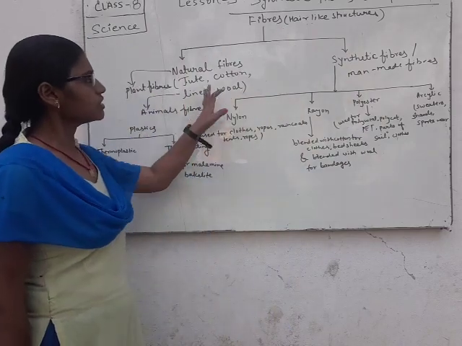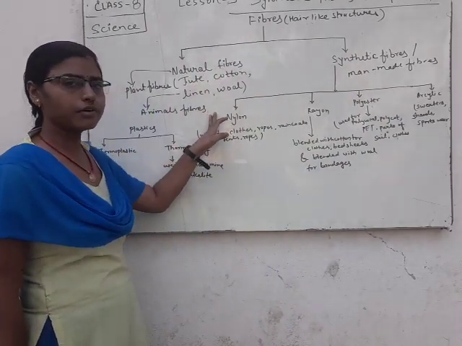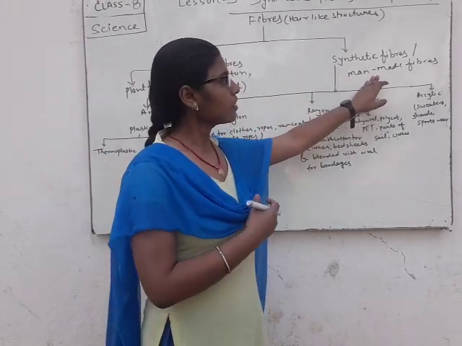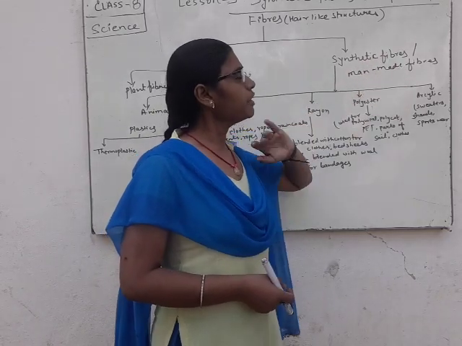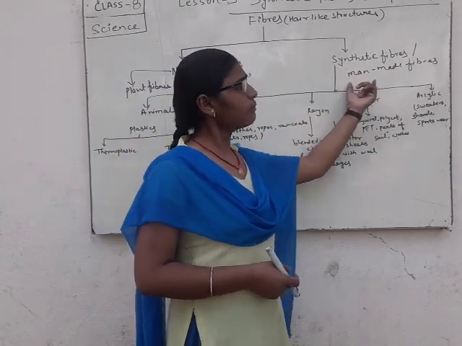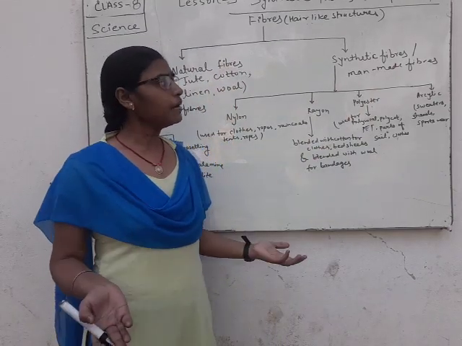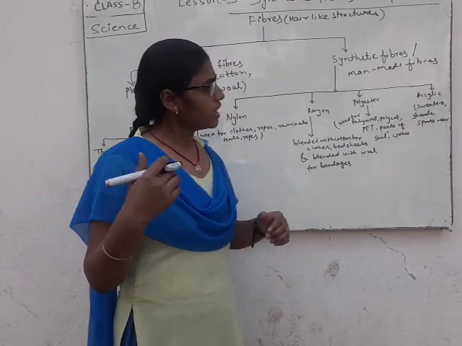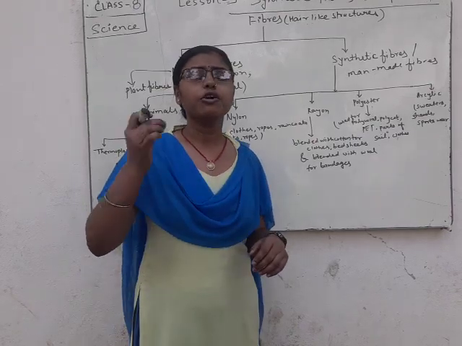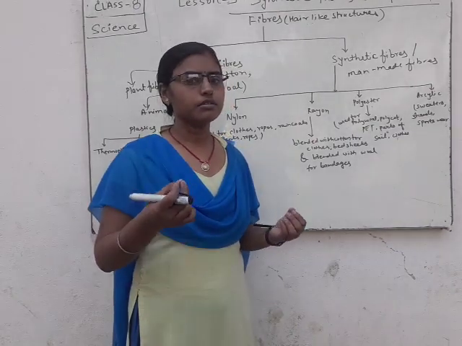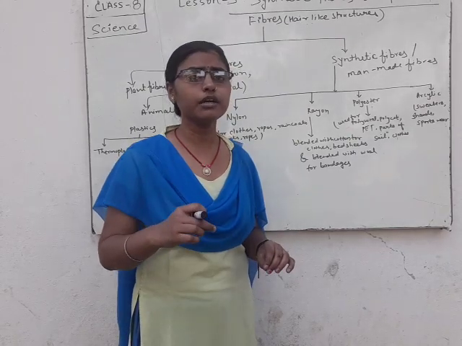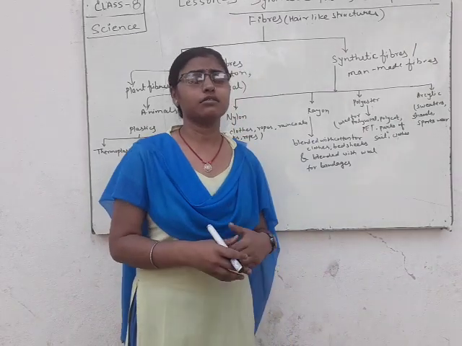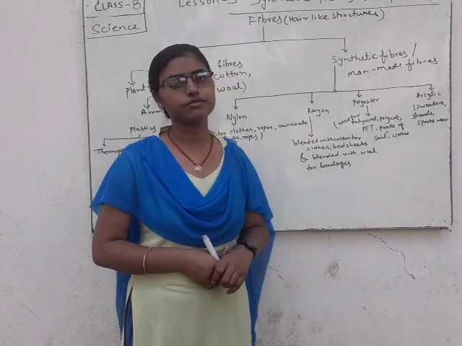But we will discuss fibers and natural fibers here also, which are very important for learning this topic. Synthetic fibers are called man-made fibers. What are synthetic fibers and man-made fibers? Those fibers which are obtained from the activities of humans, or we can also say fibers which are obtained from chemicals, are known as synthetic fibers.